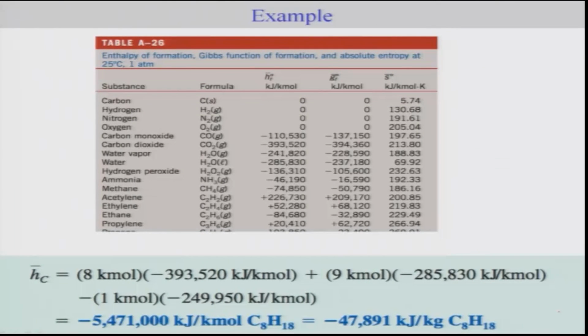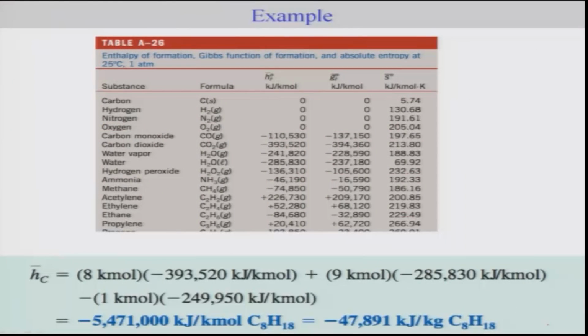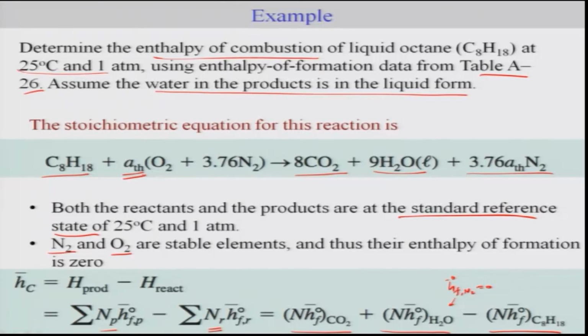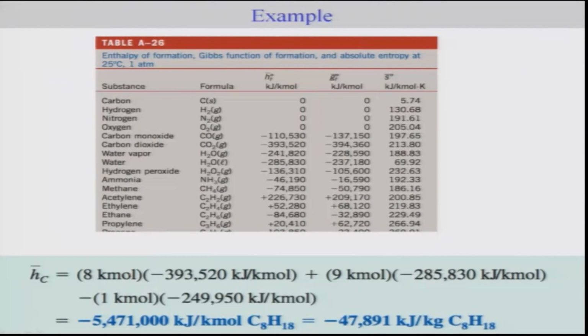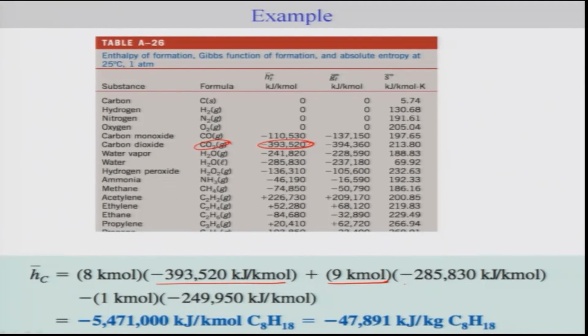Okay. Now, you can make use of this table. The table has all the important values. So, what we need is the heat of formation for CO2, H2O, and C8H18, which can be directly taken from here, and based on the stoichiometric analysis, this will be your 8, and thus you have 8 kilomoles. This comes from your CO2 in the gas state. Okay. Similarly, this will be for the water. Water is in the liquid state, and hence this water is 9 kilomoles multiplied by